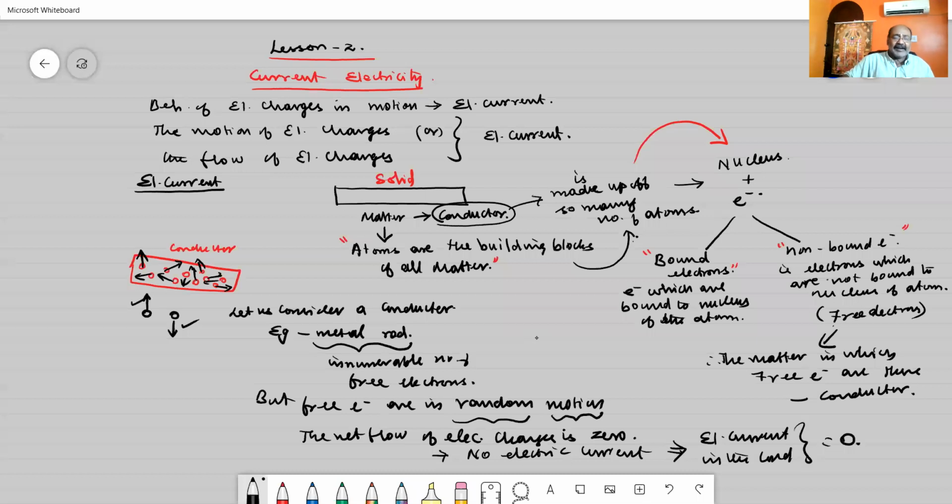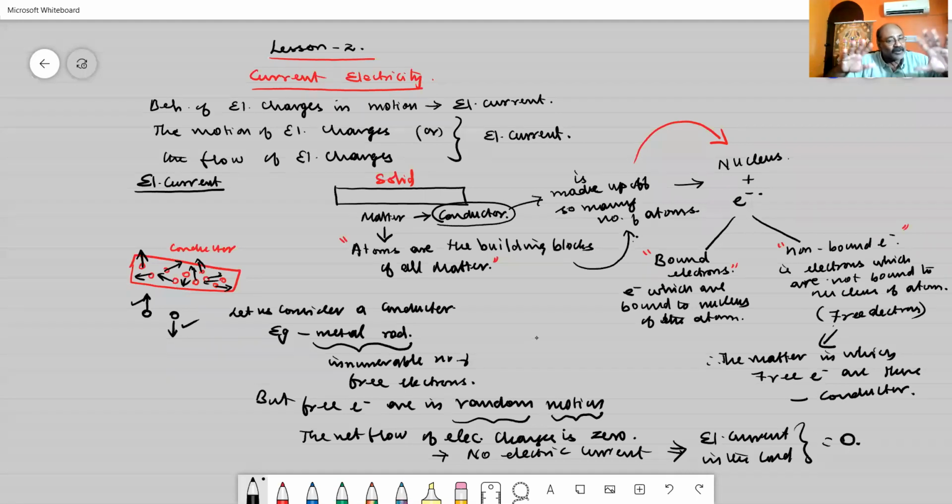This is what happens in the case of a conductor. Hope you have understood. Let us take a metal rod. Inside that metal rod, you have innumerable free electrons, but all of them are moving in random motion. What do you mean by that? All the free electrons are moving in different directions with different velocities.